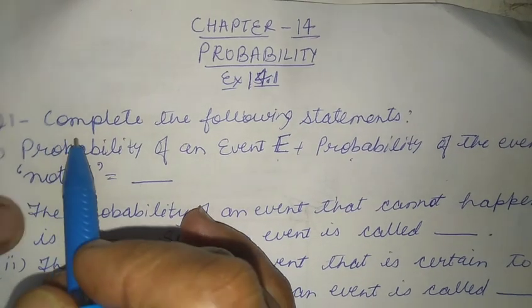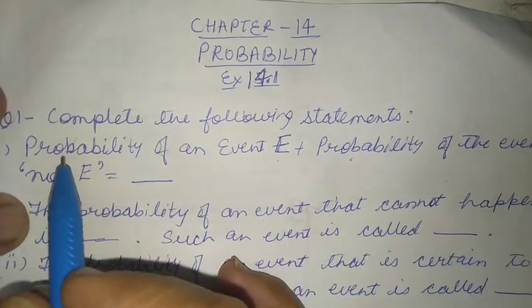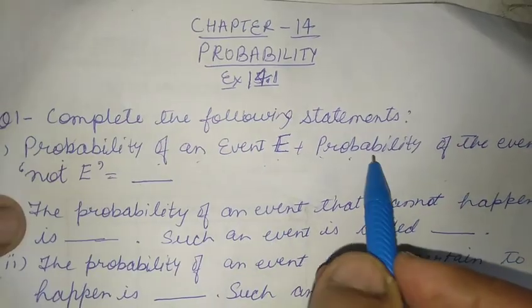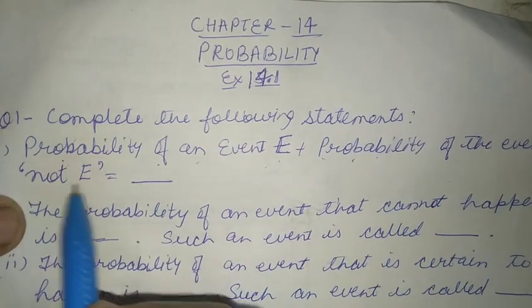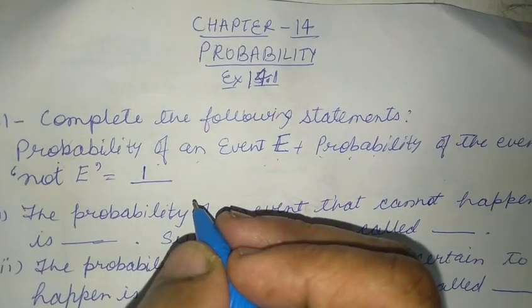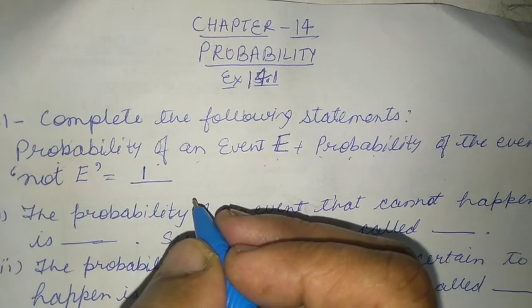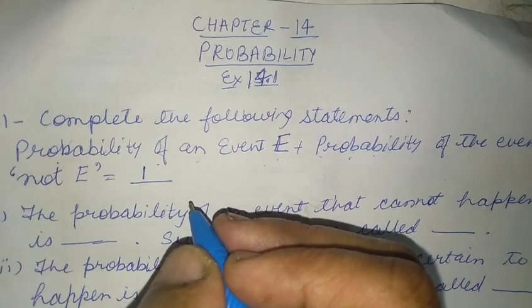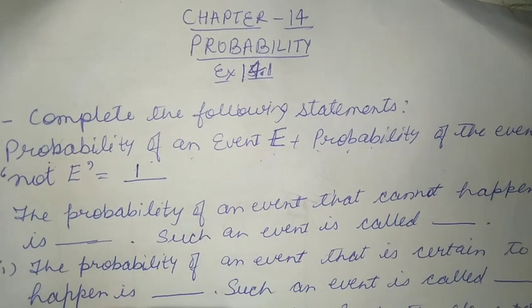Question 1. Complete the following statement. Probability of an event E plus probability of the event not E is equal to 1. As we know, in an experiment, probability of event E to happen plus probability of an event not to happen is 1. So let's go to our second part.